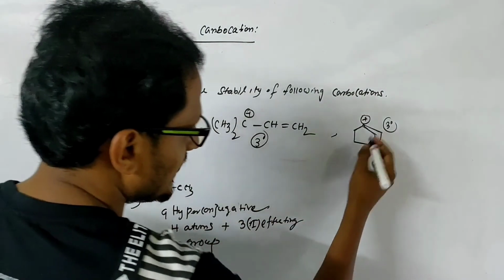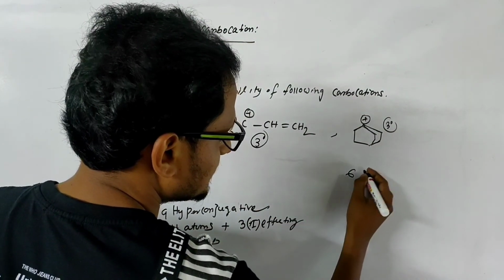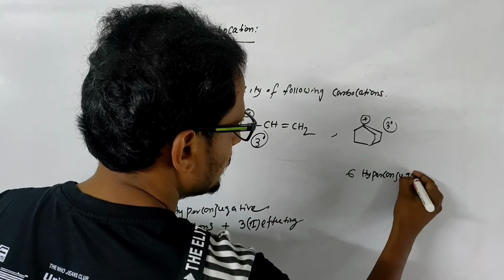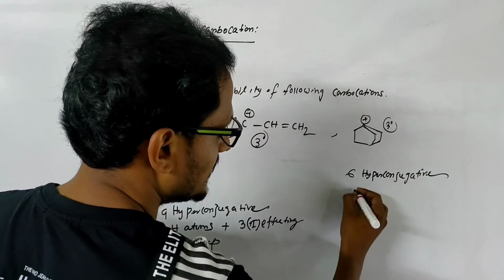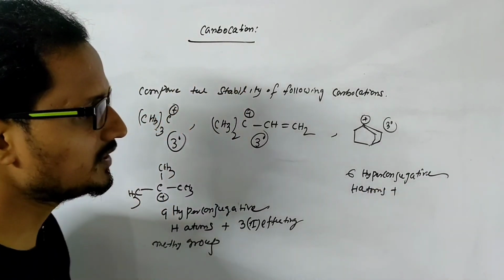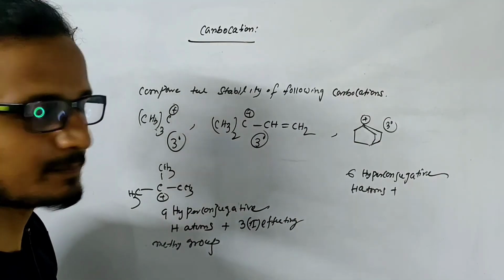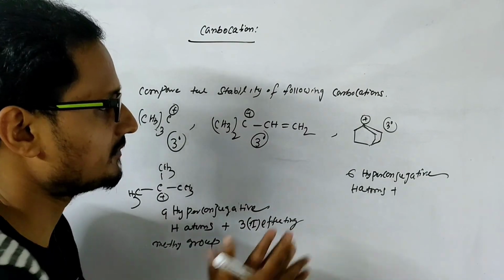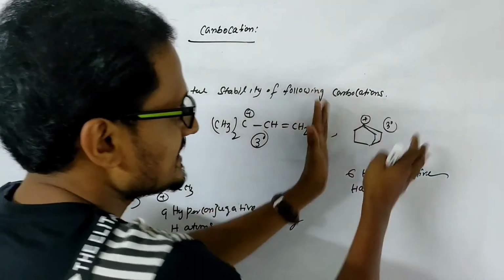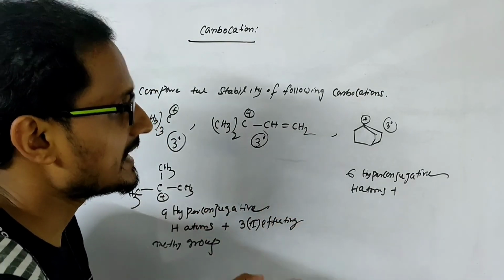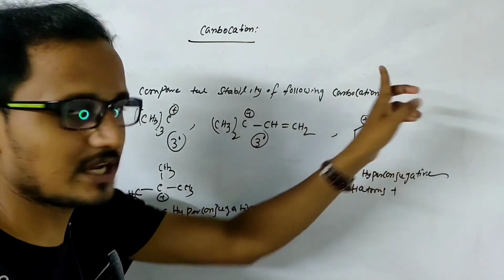So in this carbocation, it has 6 hyperconjugative hydrogen atoms. We have to compare like this: 6 hyperconjugative hydrogen atoms with that plus I effect. But plus I effect will not be applicable much here because of the structure. Because strain is there in this structure, and bond angle will be somehow less than sp2.